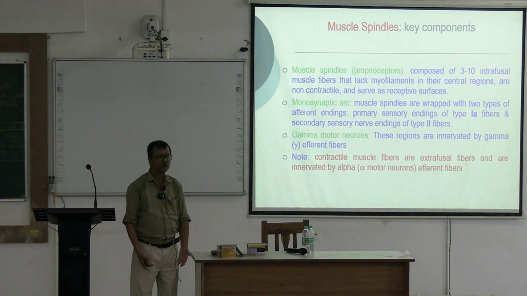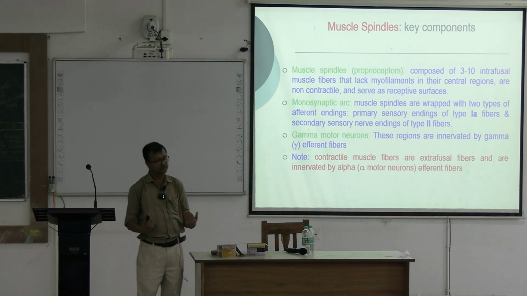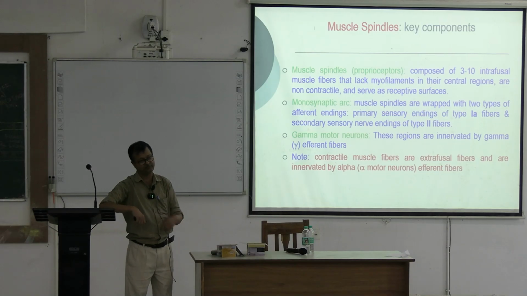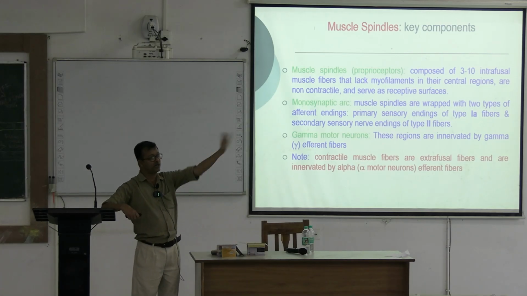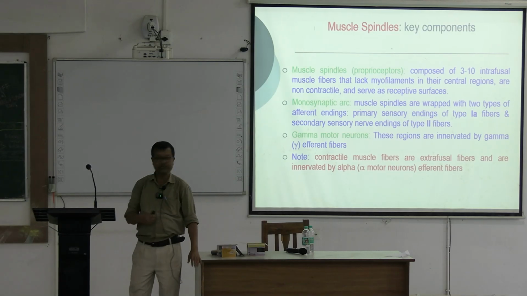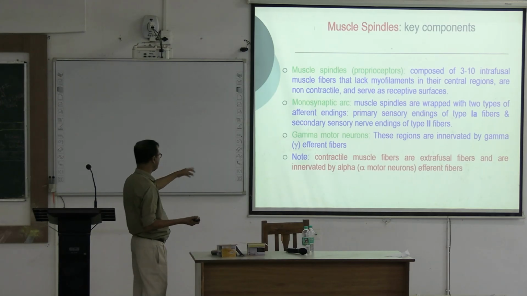Static means without any displacement within the same structure. For example, a person lifting a certain weight, engaged in weight lifting, that is a static response. So dynamic and static are clear. Whenever there is rate of change, gamma 1 fibers are involved. Whenever there is only static, then gamma 2 is involved.